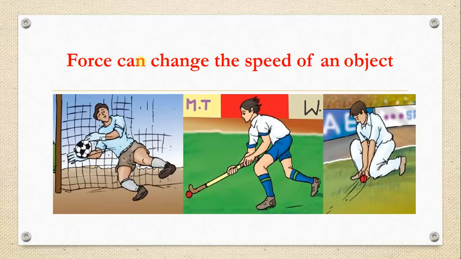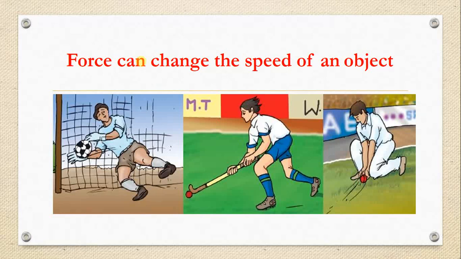Similarly, in the second one, the player is holding the hockey stick and trying to stop the ball. Trying to stop the ball means the ball speed is decreasing because of the hockey stick. So in the third example, the fielder in the cricket field is trying to stop the ball.